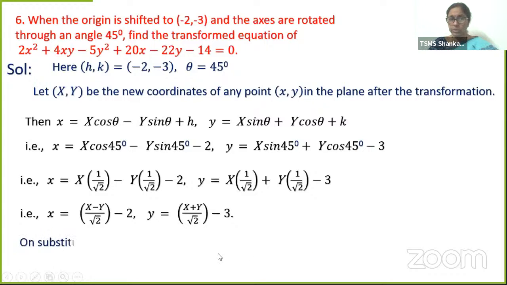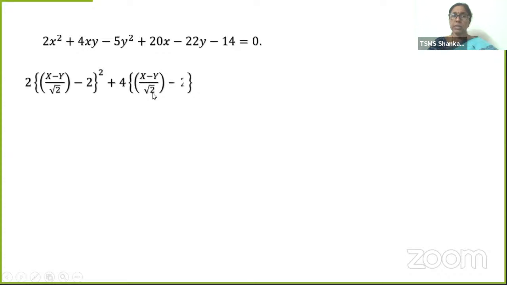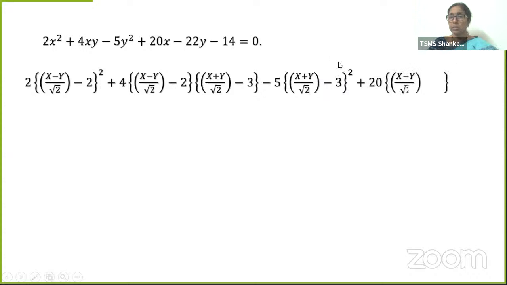Substituting the values of small x and y in the given equation: 2((X − Y)/√2 − 2)² + 4((X − Y)/√2 − 2)((X + Y)/√2 − 3) − 5((X + Y)/√2 − 3)² + 20((X − Y)/√2 − 2) − 22((X + Y)/√2 − 3) − 14 = 0.